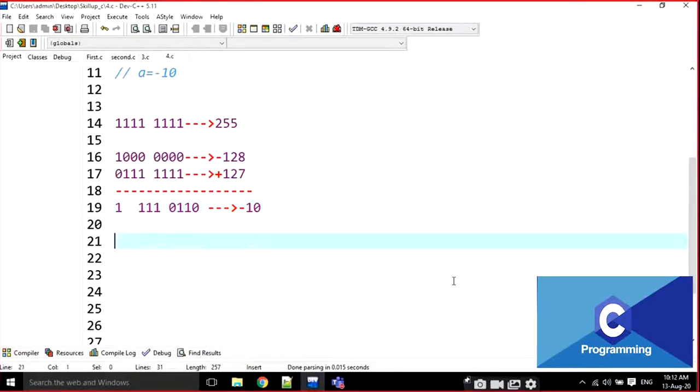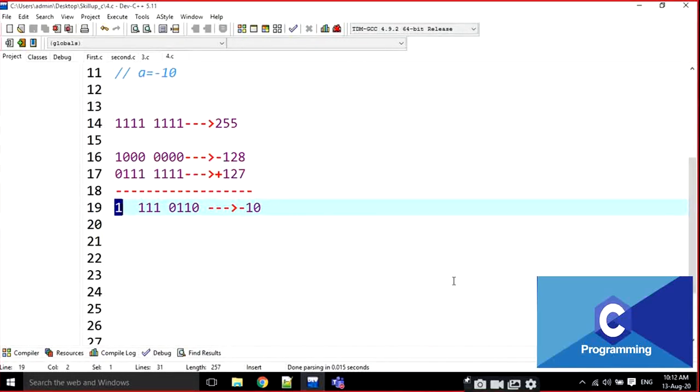What is the output here? This value is only this value. Only the highlighted part, 1110. I'm asking, what is the value of 1110? 118.